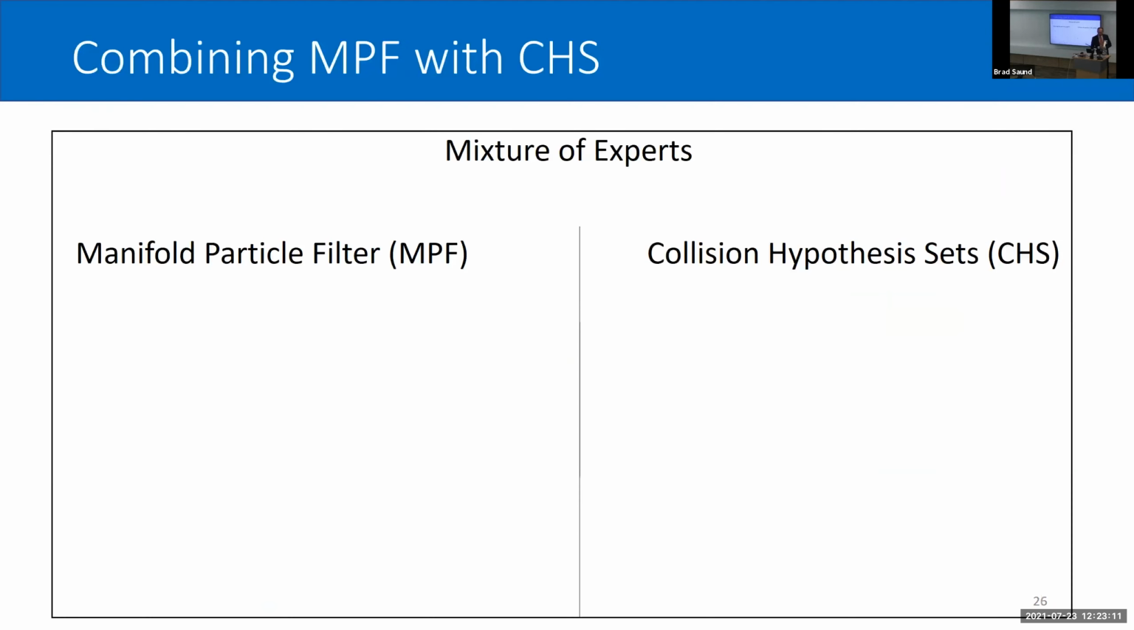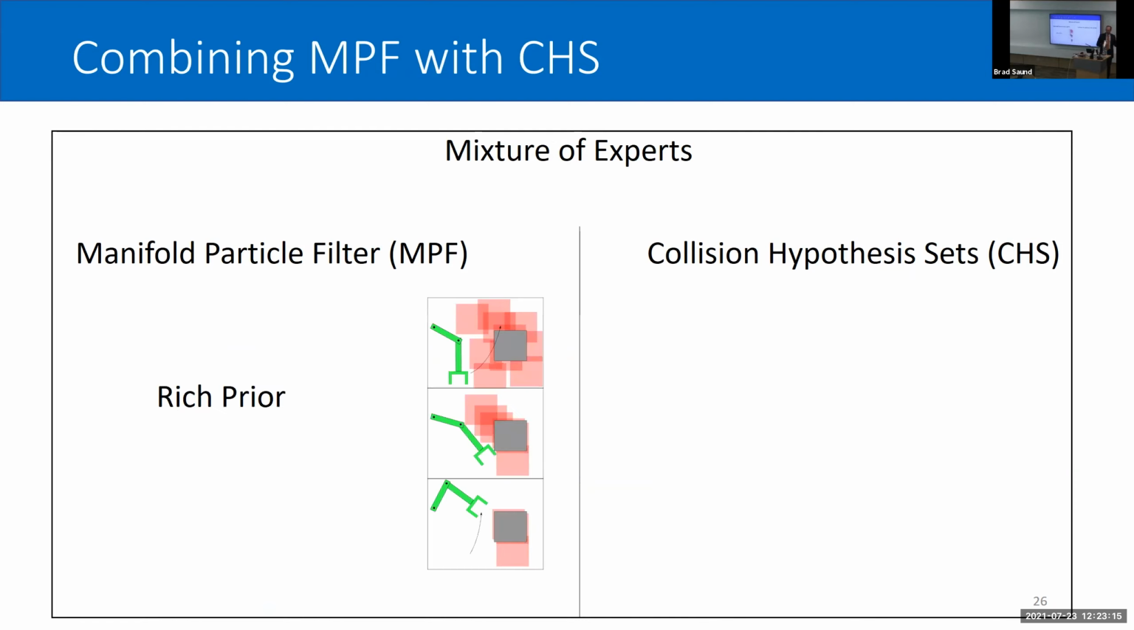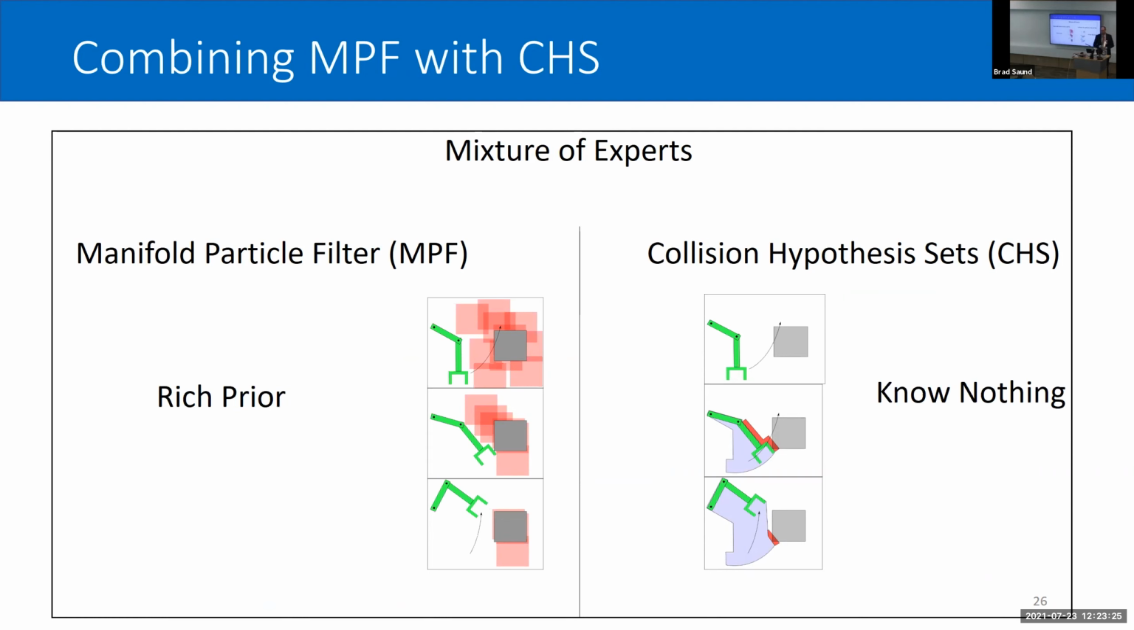So this leads us to a method that combines the two approaches. The manifold particle filter has a rich prior because it knows the specifics of the object geometry. The collision hypothesis sets is on the other end. It knows nothing about the world. It's assuming everything's free. So I can combine these into a mixture of experts approach basically by weighting the two methods, and we can kind of choose between them. You'll see some examples of that in the next session.